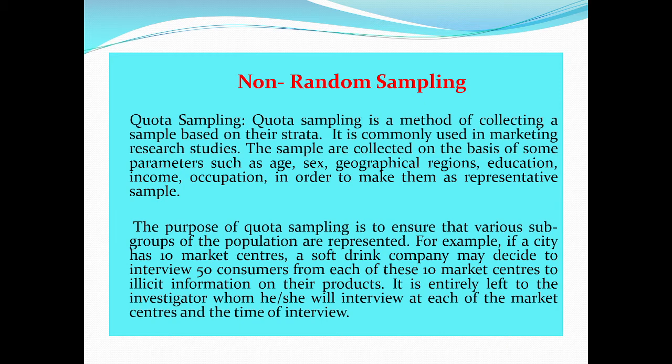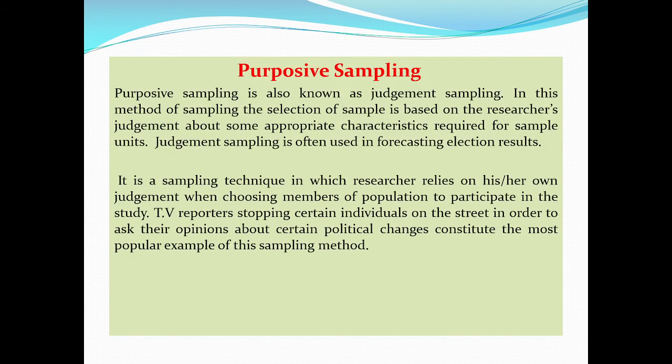For example, if a city has 10 market centers, a soft drink company may decide to interview 50 consumers from each of these 10 market centers to take the information on their products. So it is entirely left to the investigator, the researcher. It is at the discretion of the researcher whom she will interview at each of the market centers and the time of interview. There are certain advantages of quota sampling: it's very easy to administer, fast to create and complete, and inexpensive.